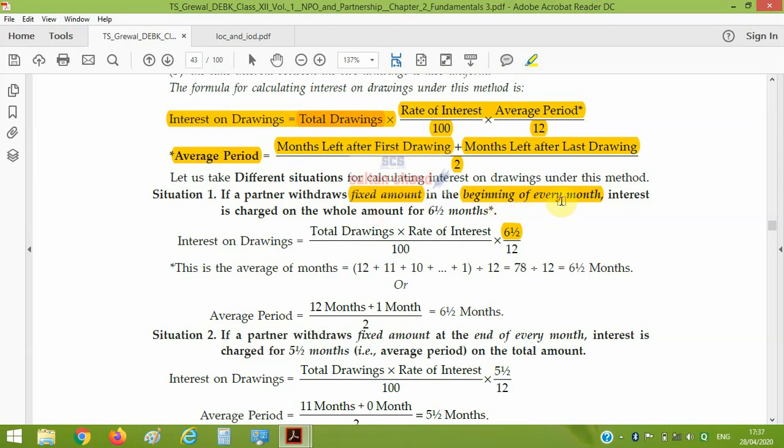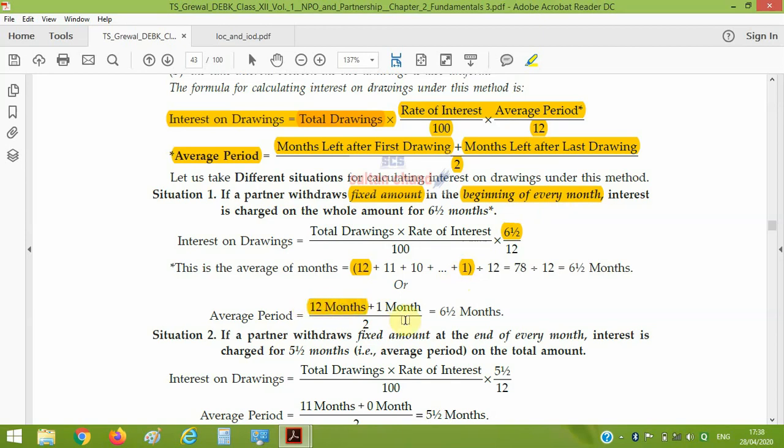It means 1st April, 1st May, 1st June, 1st July, 1st August, 1st September. So the first drawing is made on 1st April. From that date to 31st March, the time period will be 12 months. And the last drawing which the partner has made is on 1st March, because he is drawing at the beginning of each month. It will be 1 month.